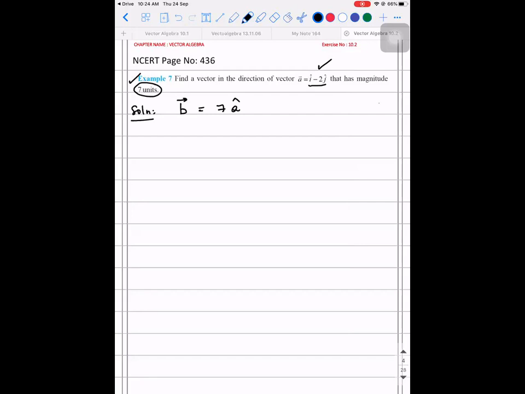So this is the vector they're asking. 7 is the magnitude of B vector times A cap. A cap is the direction of A vector. So B vector is equal to 7 into, what is this A cap, guys? i cap minus 2j cap divided by root 5. Very good. So 7 divided by root 5 into i cap minus 2j cap. That's the answer.